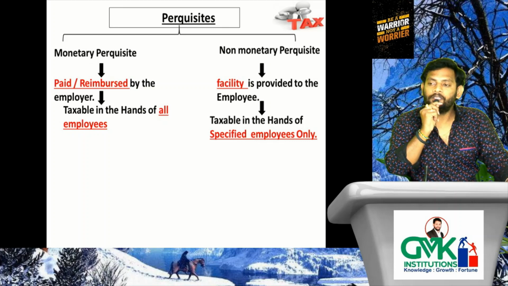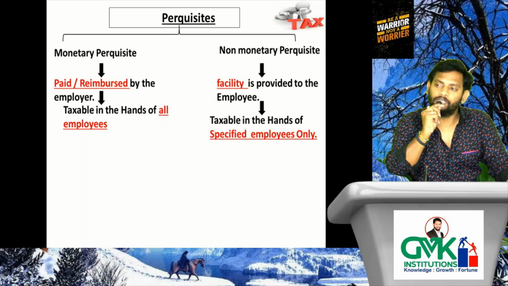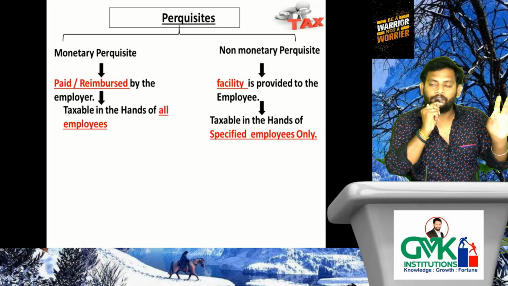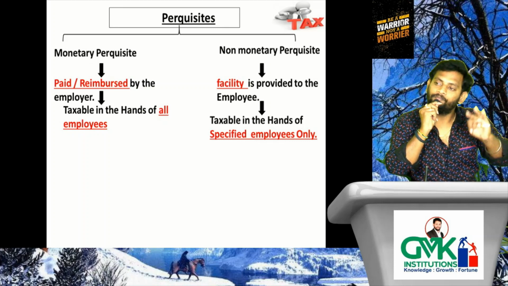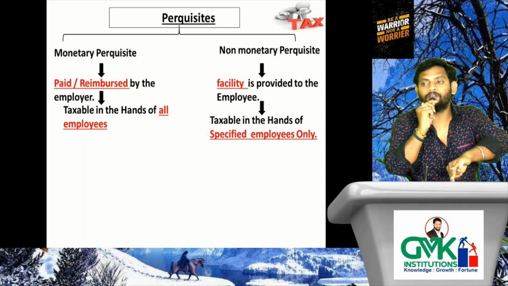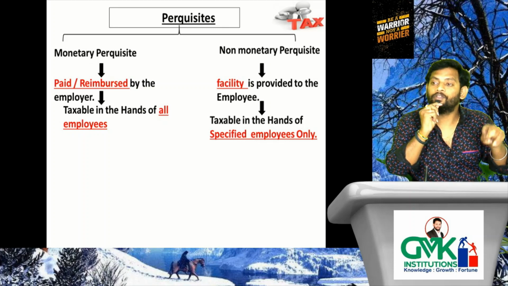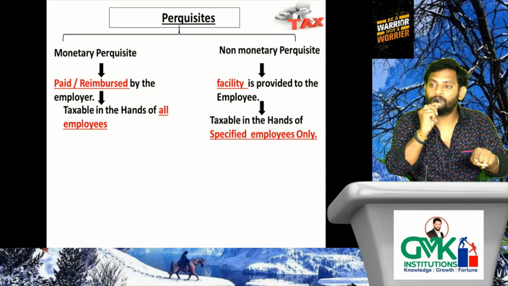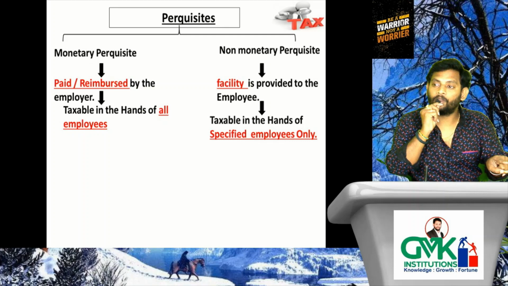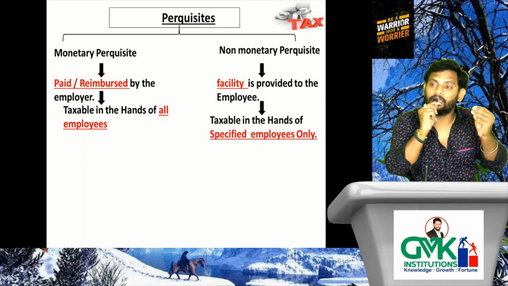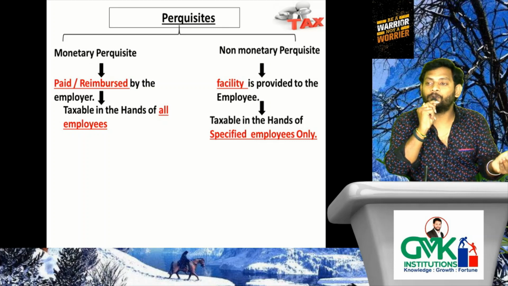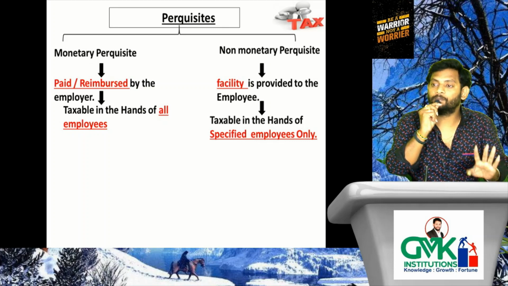Okay. Now please tell me what we need to discuss next. We discussed what is monetary perquisite and what is non-monetary perquisite. Next we discussed the treatment for monetary perquisite and the treatment for non-monetary perquisite. Now what do we need to discuss? Very good. Yes. Now we need to discuss who is a specified employee and who is a non-specified employee, because only then can we decide whether that monetary or non-monetary perquisite is taxable or not.